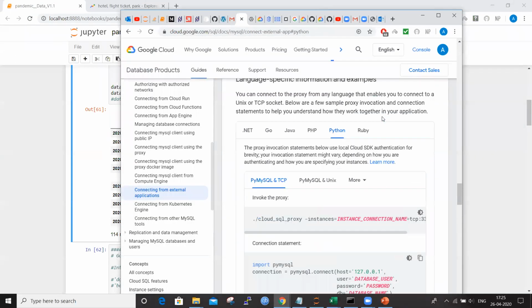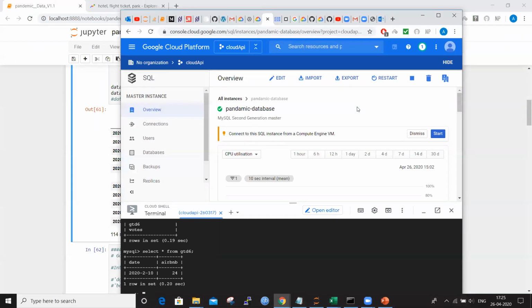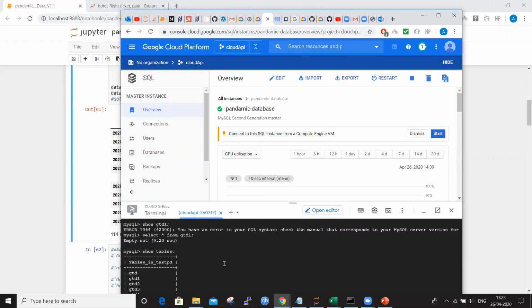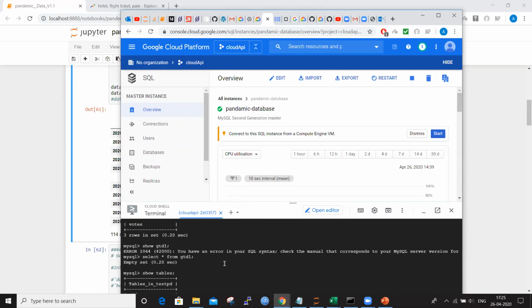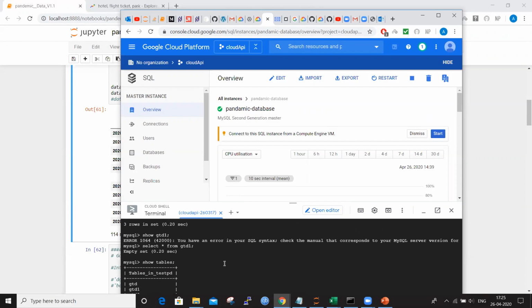If you can see here, I created a database in the Cloud SQL. I have created a Cloud SQL instance where I have created a trial database. This database would have all the data that we pulled from Google Trends. This database runs on a server, so for connecting to it locally and accessing it, we have to do certain things.